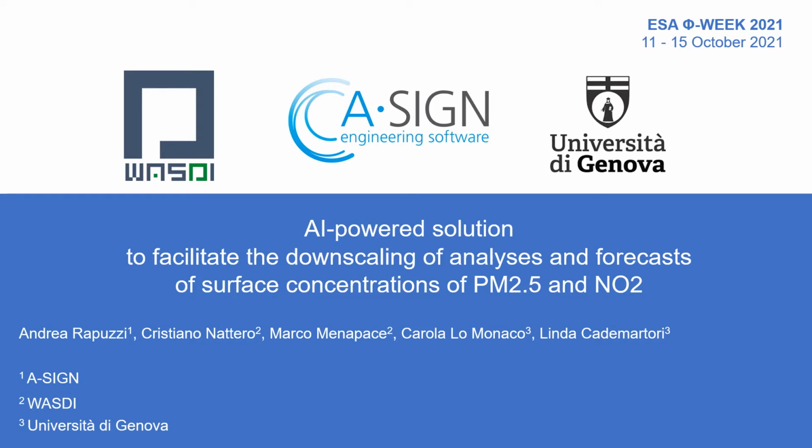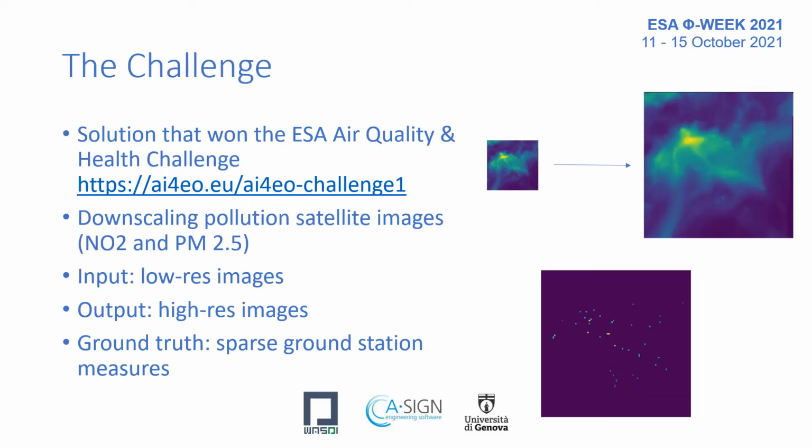I'm going to present to you a deep learning solution to the problem of downscaling applied to satellite images. The solution we'll present has won the recent ESA Air Quality and Health Challenge. The challenge aimed at downscaling, that is upsampling, satellite images about air pollution, namely NO2 and PM2.5.